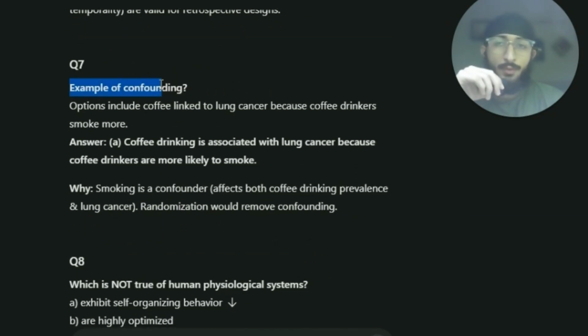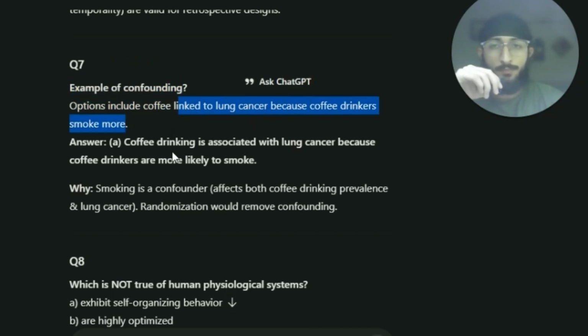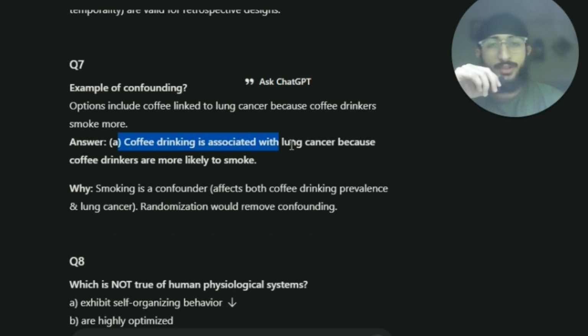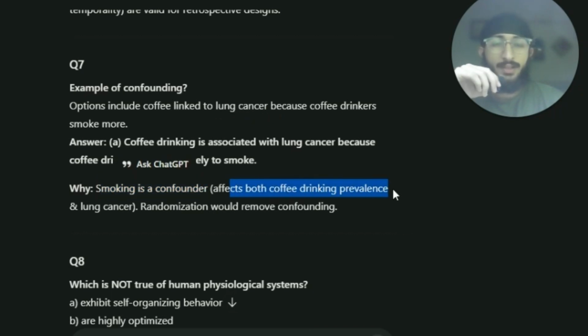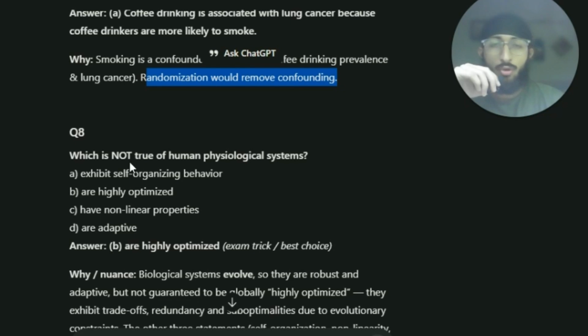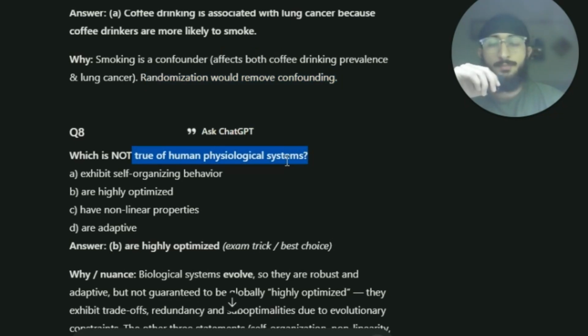For example, we have to give an example of confounding. Options include coffee linked to lung cancer because coffee drinkers smoke more. So coffee drinking is associated with lung cancer because coffee drinkers are more likely to smoke. Smoking is a confounder. It affects both coffee drinking prevalence and lung cancer. Randomization would remove confounding.